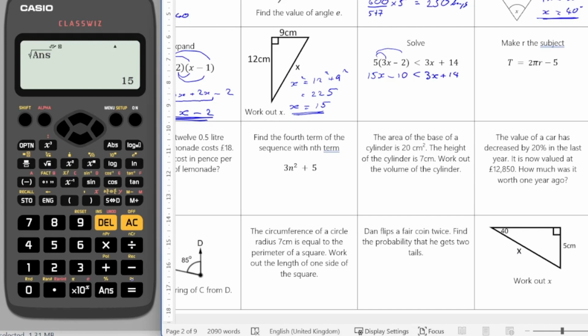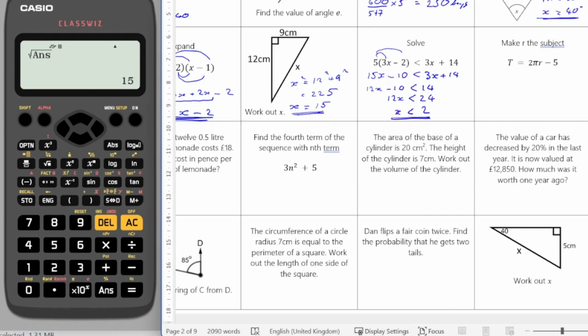I've got more x's on my left hand side, so I'm going to minus 3x from both sides. That would give me 12x minus 10 has to be less than 14. I'm going to add 10 on both sides. That will give me 12x has to be less than 24, and then divide both sides by 12 would give me x is less than 2.